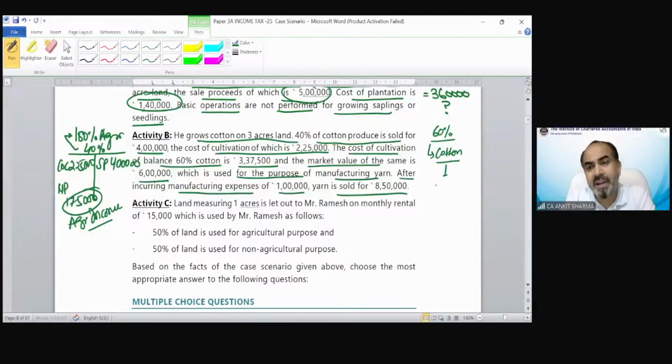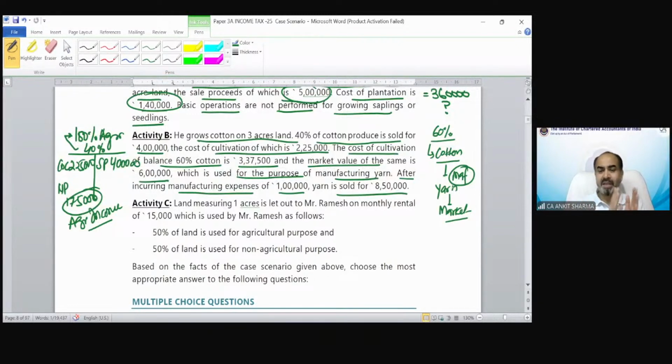He converted it into yarn via manufacturing activity, and he sold yarn in the market. So that kind of question we have discussed in agricultural income case. Like you produce sugarcane and then you manufacture sugar from those sugarcane and sold into the market.